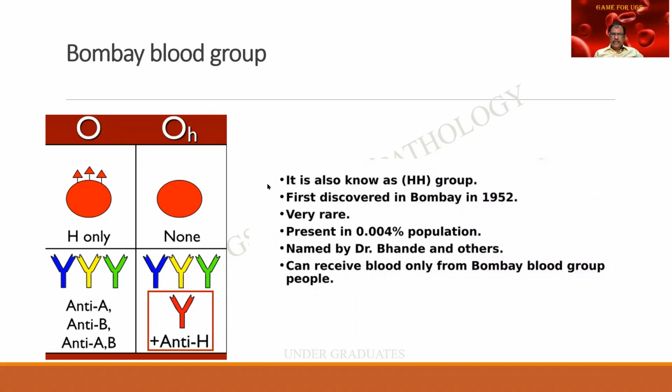And the problem here is a patient with a Bombay blood group can receive blood only from a donor with a Bombay blood group. Here, you find that there is the O group and it contains H only. And normally we find that there is no anti-A, anti-B or anti-AB. That is why this person can be a universal donor. Whereas in a case of a Bombay blood group, even this is absent. As a result of which, only the anti-H group patient can be giving it. Therefore, it will be leading to a clumping. This is extremely important, the Bombay blood group.